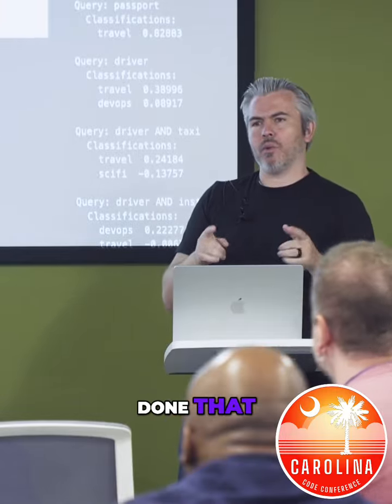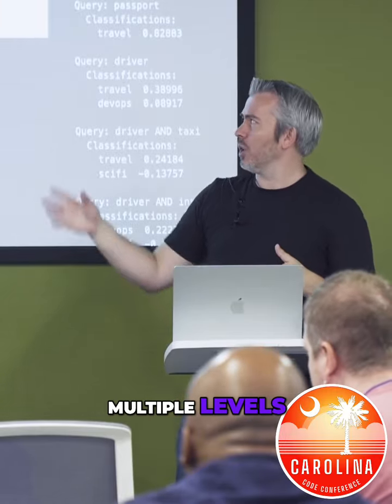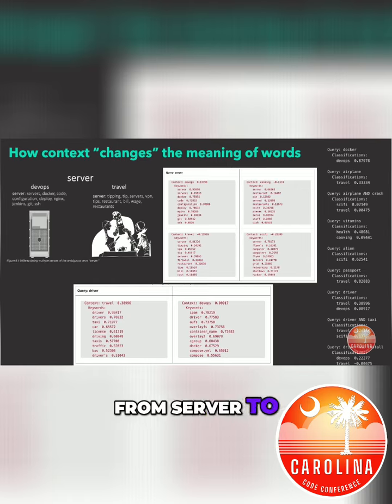But once I've done that, remember we can traverse multiple levels. So I'm going to go from server to a category. And then within that category, I'm going to traverse to other terms and say, find me the most semantically similar terms within the category of DevOps related to server, or within the category of cooking related to server.